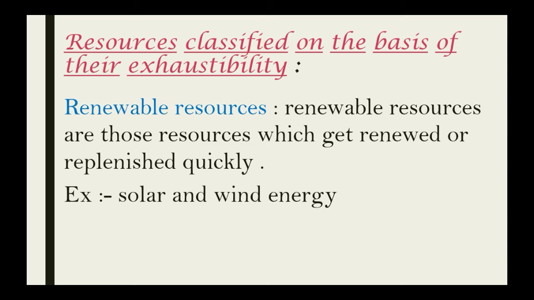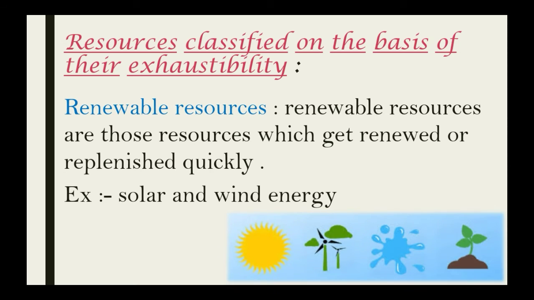Next, these resources are classified on the basis of their exhaustibility. On exhaustibility, resources are classified into two types, that is renewable resources and non-renewable resources. First, let us look into renewable resources. Renewable resources are those resources which get renewed or replenished quickly. Some of them are unlimited and are not affected by human activities. For example, solar energy and wind energy, which we can get extensively.